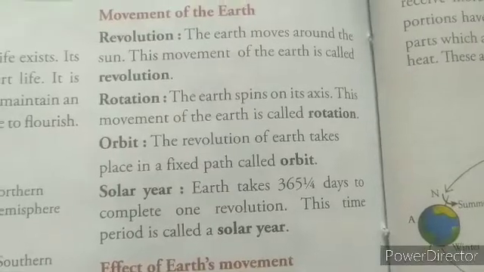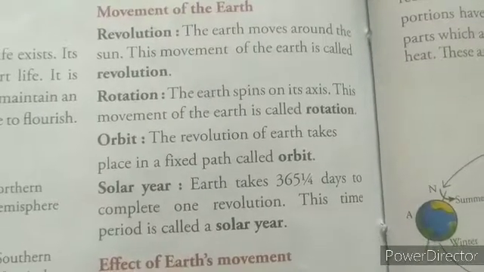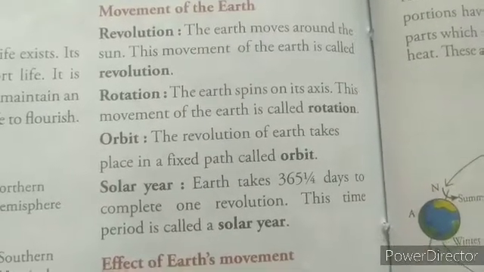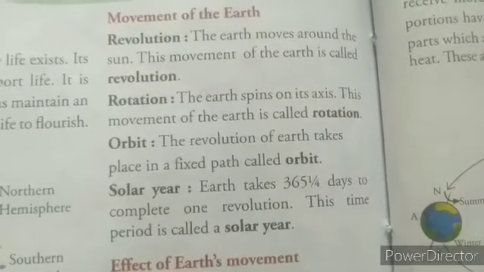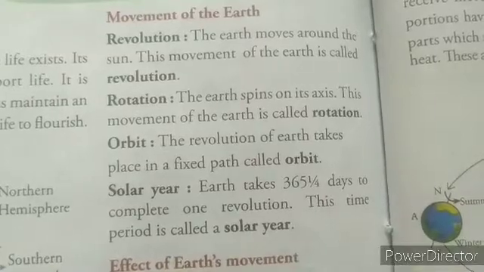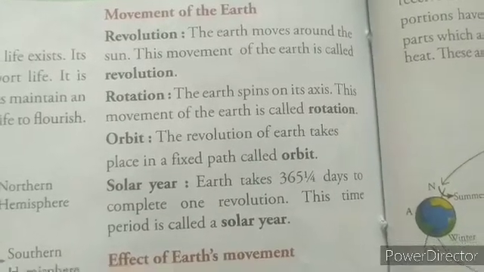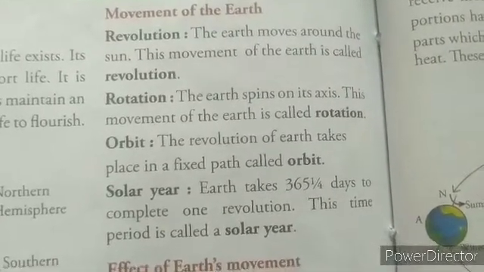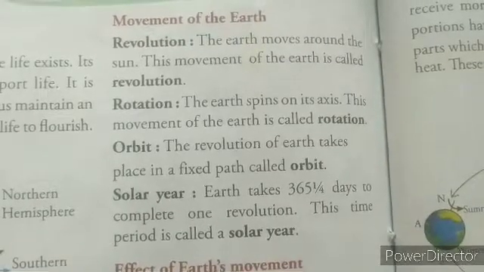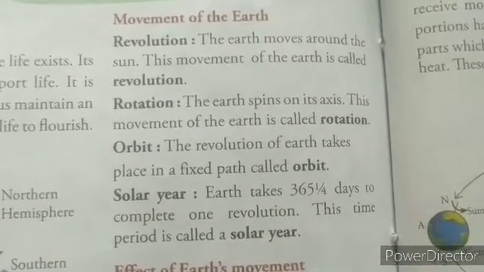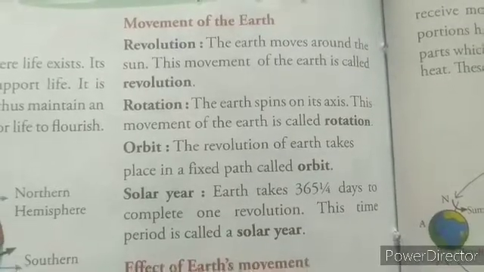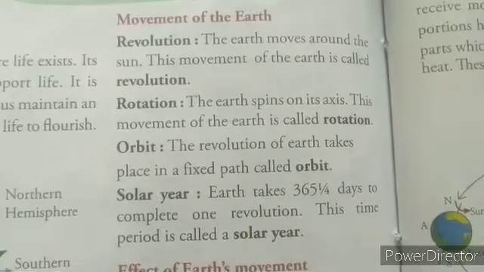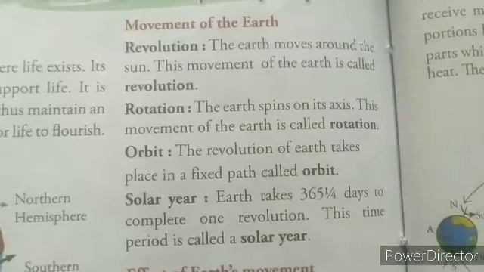Axis is an imaginary line running from the north pole to the south pole, and earth spins on its axis. When the earth spins on its axis, that type of movement is called rotation. Revolution: when the earth moves around the sun, like all other planets, the earth also revolves around the sun, and this movement of the earth is called revolution.